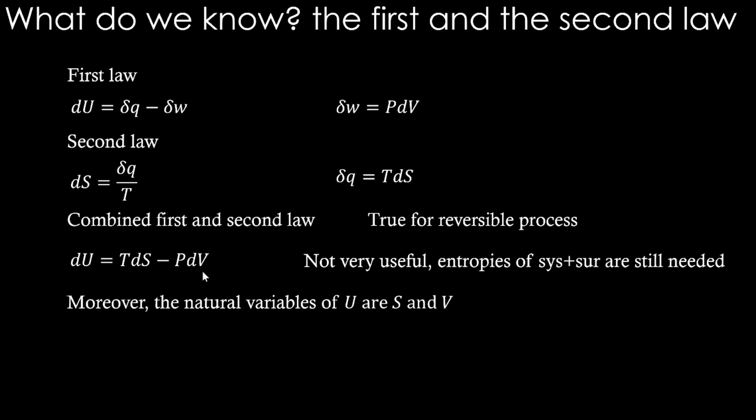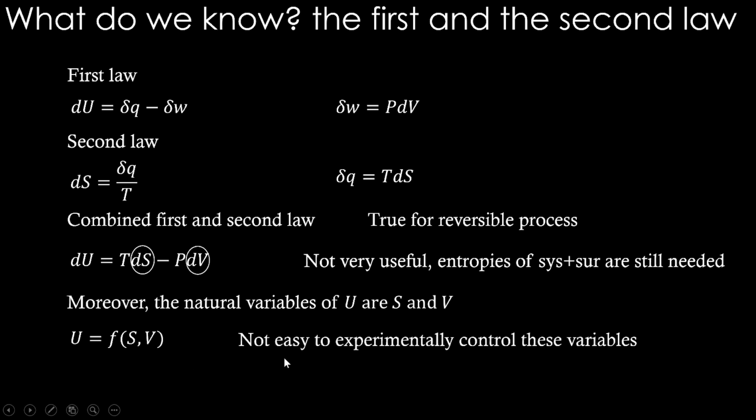Moreover, the natural variables of U are S and V. See, if dS happens or dV happens, only then dU can happen, right? The changes in S and V can bring about changes in U. So these two are problematic now, because a change in volume can be tracked, but change in entropy, as we said, cannot be tracked that easily. Therefore, it's a problem. So U being a function of S and V, these natural variables are not easy to experimentally control, okay, especially the S part.